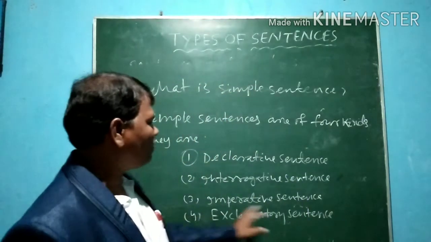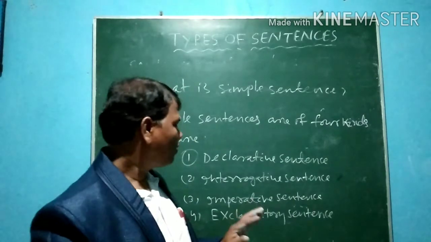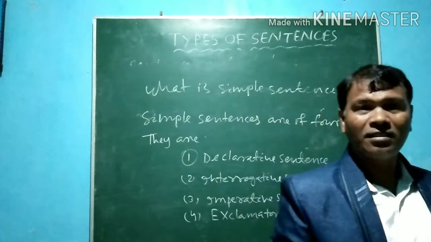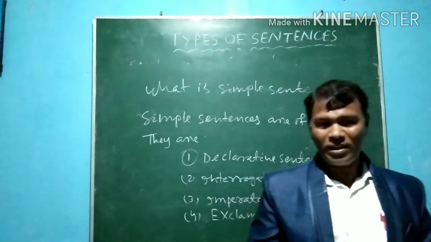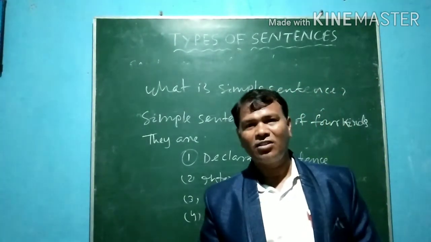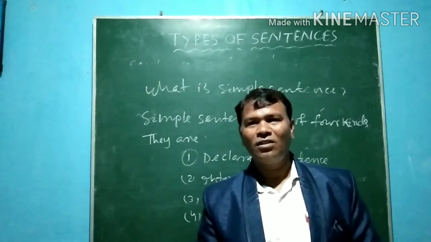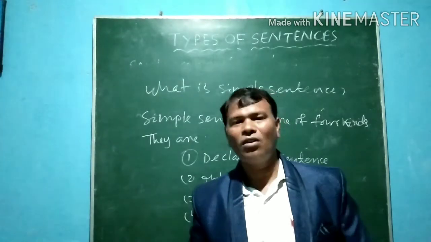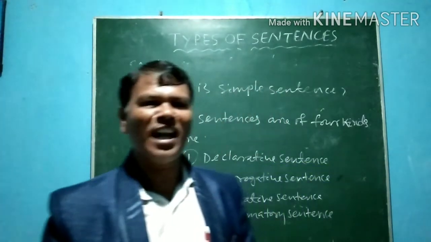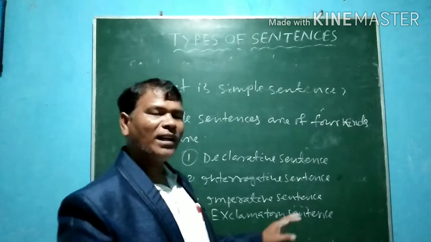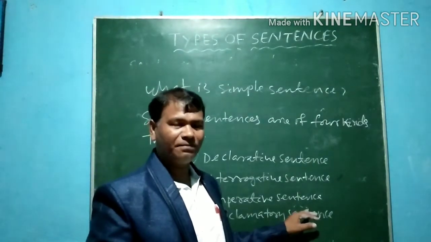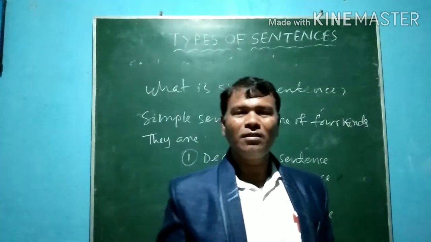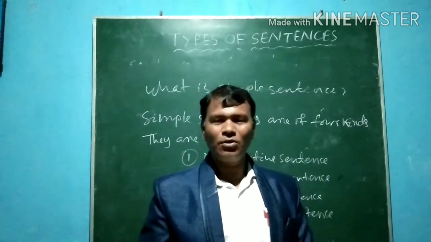Like this, imperative sentence. You see, what is imperative sentence? A sentence which expresses about request, order, command, suggestion, instruction, warning, etc., that is called imperative sentence. So, imperative sentences are of 9 types. What are the imperative sentences? They are request. What is the example? Please come here. That is request.